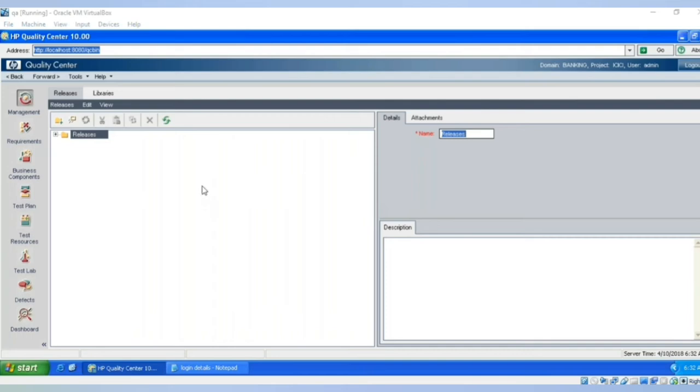Who is the QC admin? QC admin is a person who can manage this particular tool. There are so many projects in the company, and most of the companies will be using the same tool, but sometimes they may need additional fields, or they may want to remove some of the fields from the application, or some new person comes and needs access to that tool. All these things will be taken care of by a person called quality center admin. That's a separate role. It is not a tester.